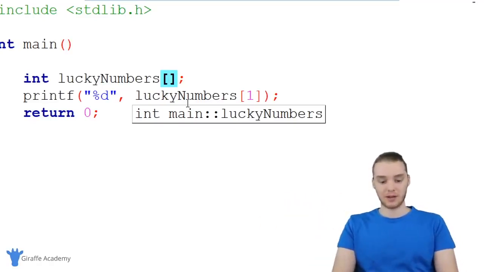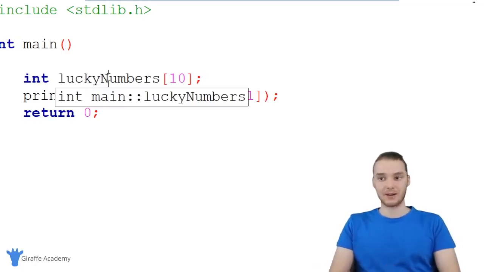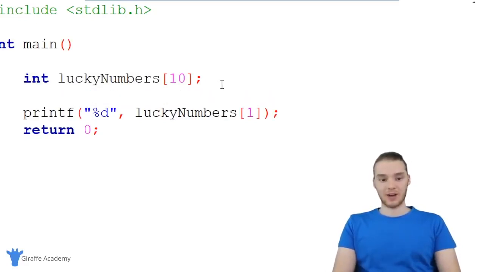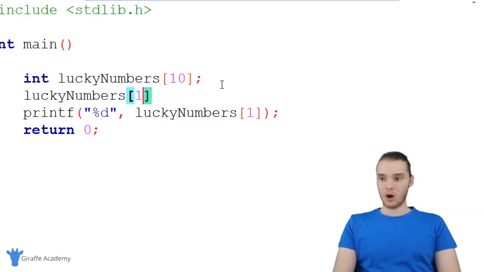So let's say we wanted an array that could hold like 10 elements. I can put a 10 right here, and now the capacity of this integer array is 10. So it has the potential to hold 10 items. And what I could do is I could come down here and I could start assigning values to those items. So I could say like lucky numbers 1 is equal to 80, right?